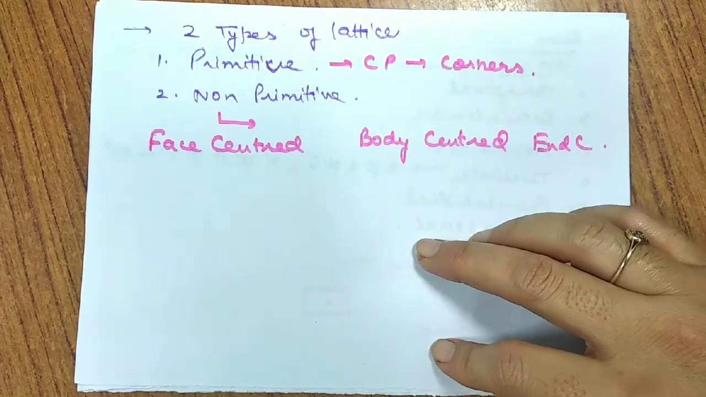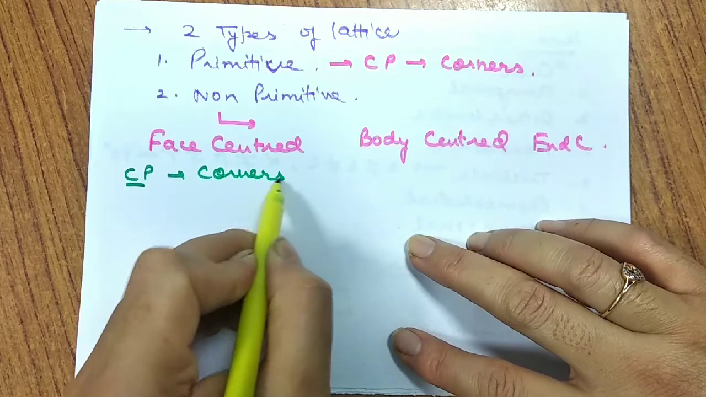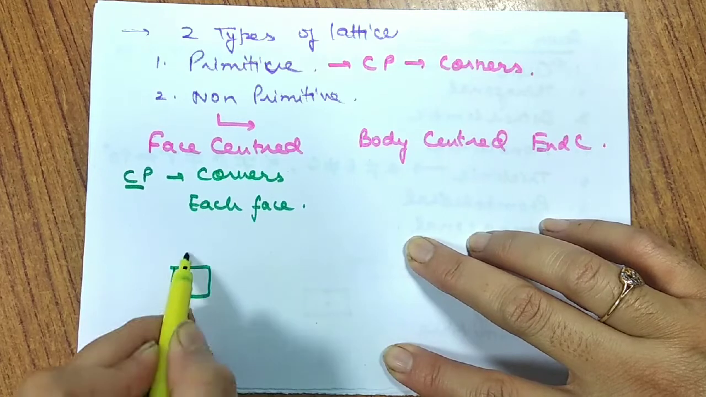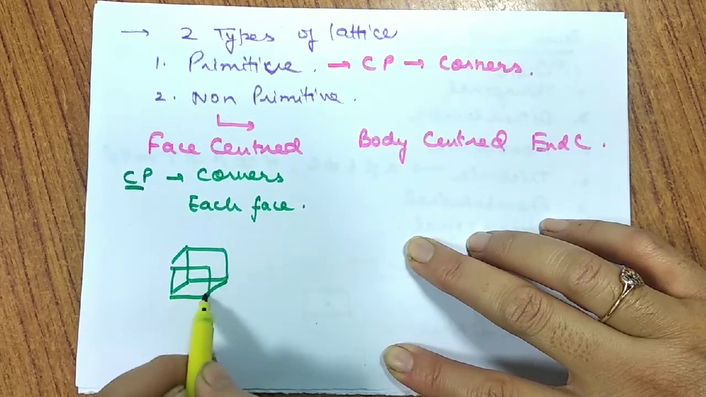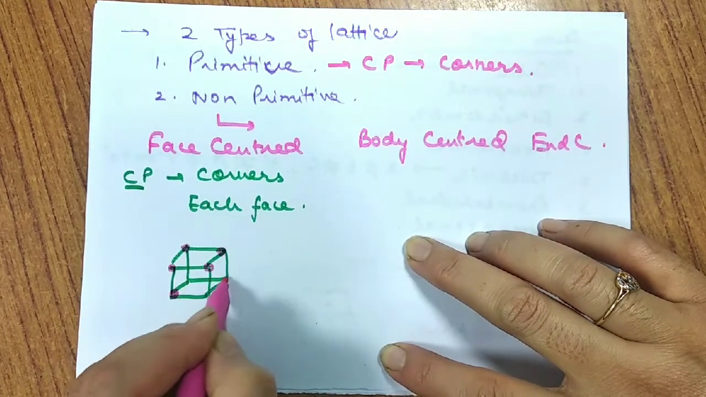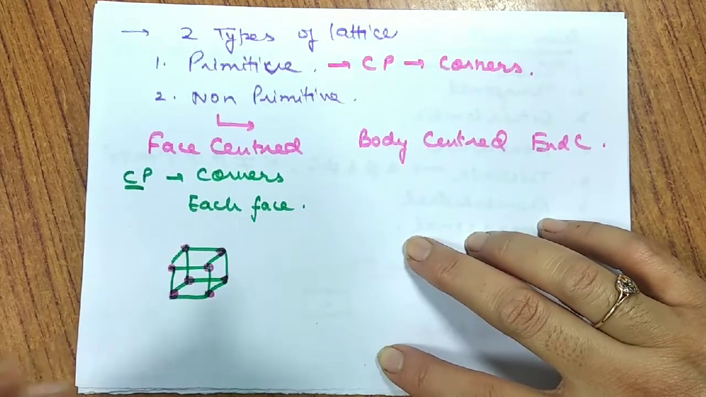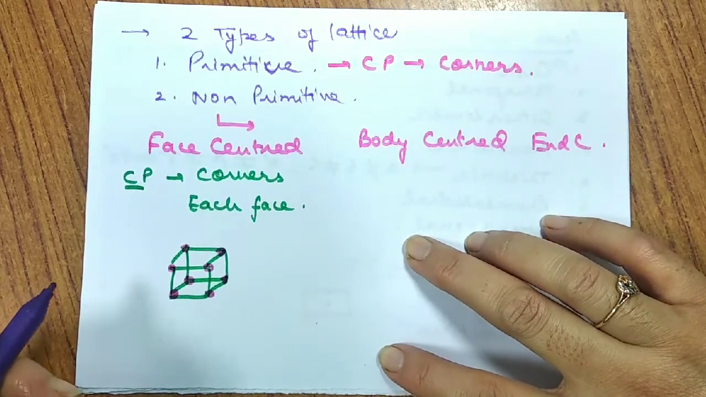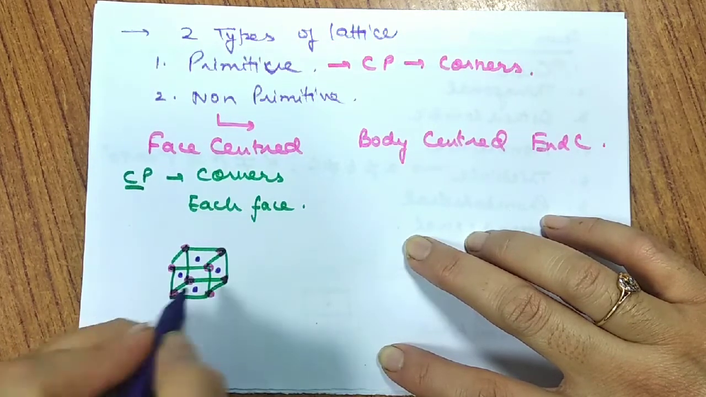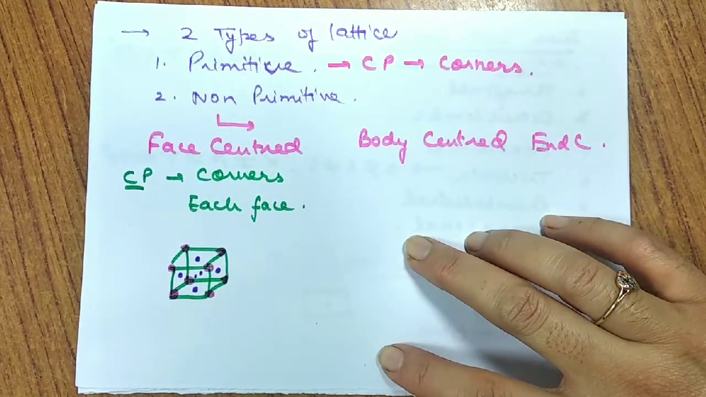When I talk about the non-primitive, the first category is face-centered. It means the constituent particles are present at the corners along with each face of the unit cell. Suppose I take an example of a cubic system. And in cubic system, if I consider that the particles are present at the corners 1, 2, 3, 4, 5, 6, 7, 8. We know that there are 8 corners. Along with that, the particles are present at each face. If I ask you how many faces are there in a cube? Yes, there are 6 faces. So 1, one up, one down, 2. One left and right, 3, 4. One front, one back, 5, 6. So there are 6 faces. So this is the arrangement of face-centered cubic system.